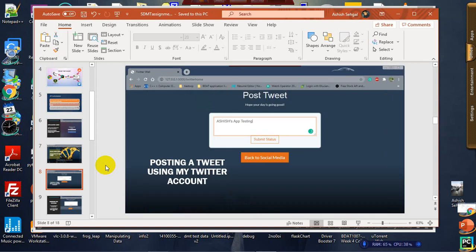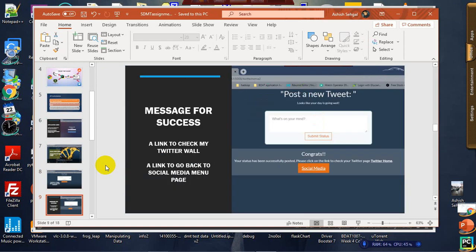When I click on the Twitter button, it takes me to a page where I can add a post in my web application, which will be directly posted to my Twitter account. Once I post the tweet, it shows me a success message, and I can click on the Twitter home button to check whether my tweet was successfully posted or not.